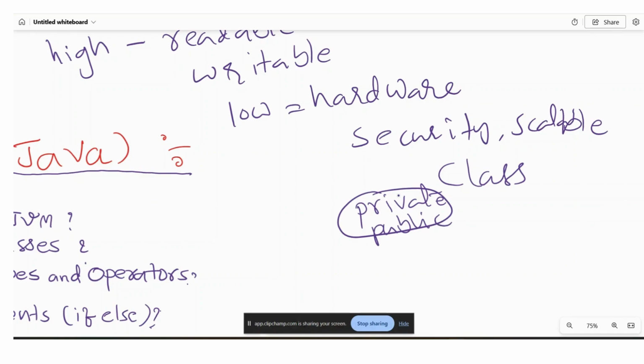The data members marked as private can only be accessed inside the class. The data marked as public can be accessed outside the class. So this is how we achieve security in Java. We will learn in detail in the next lectures, so don't worry about that.